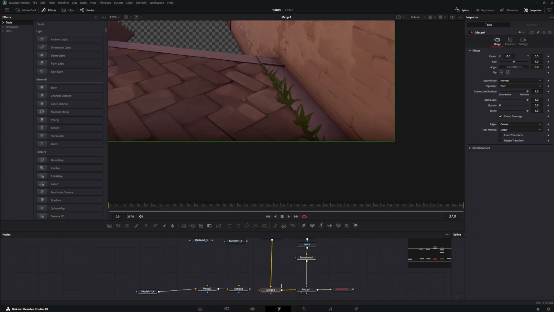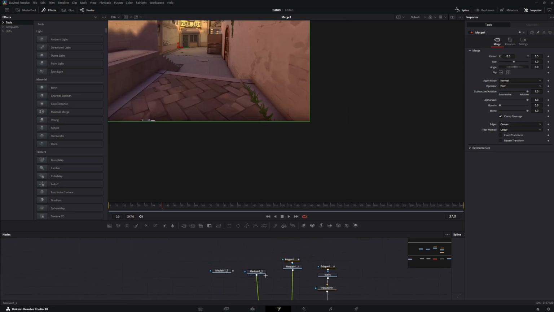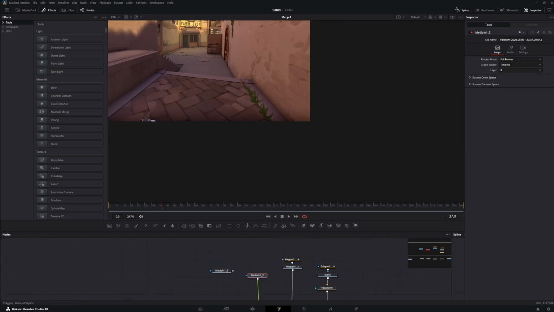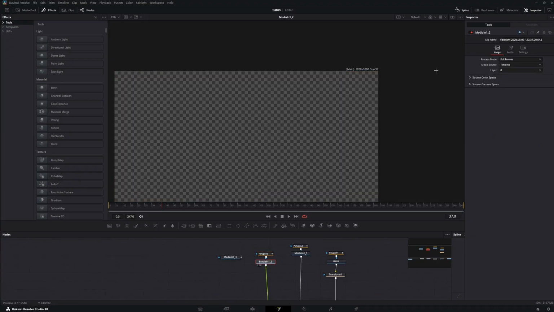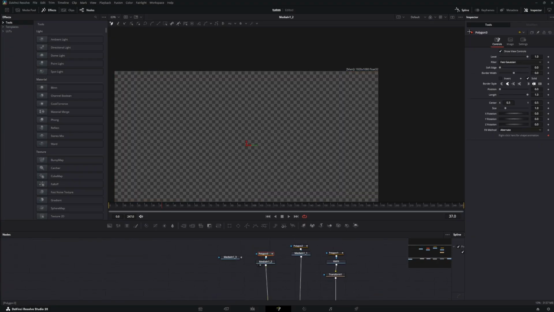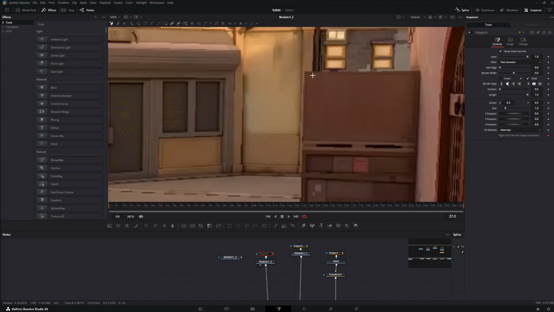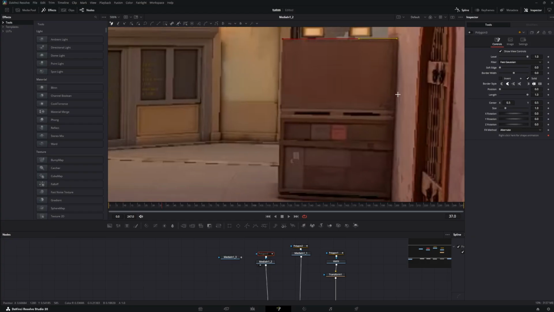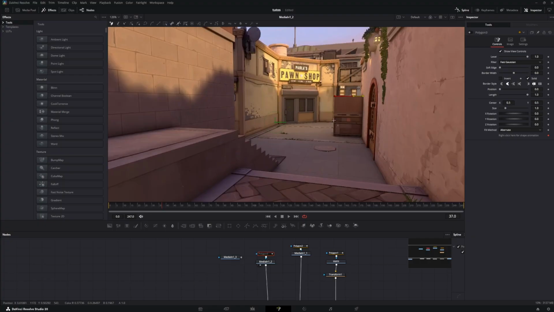You can press Ctrl T to change the foreground and background mode. Let's make this one. We will go with this, and this. 1, 2, 3, 4, 5. Okay.